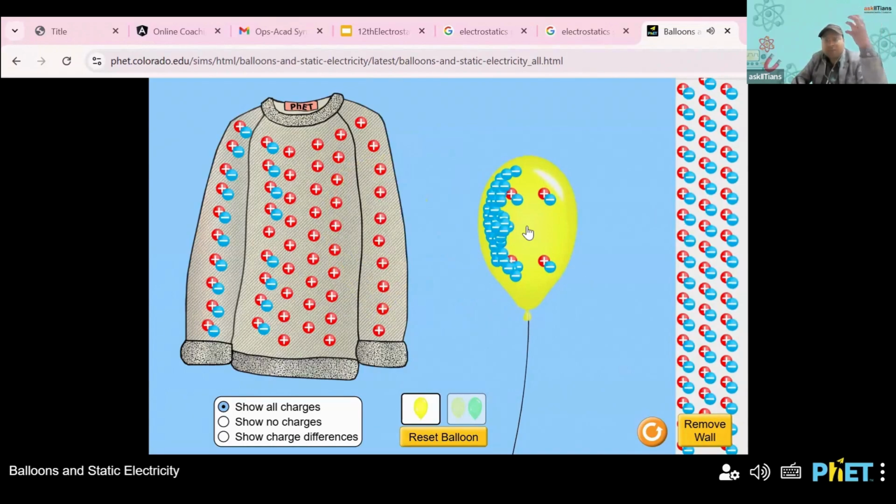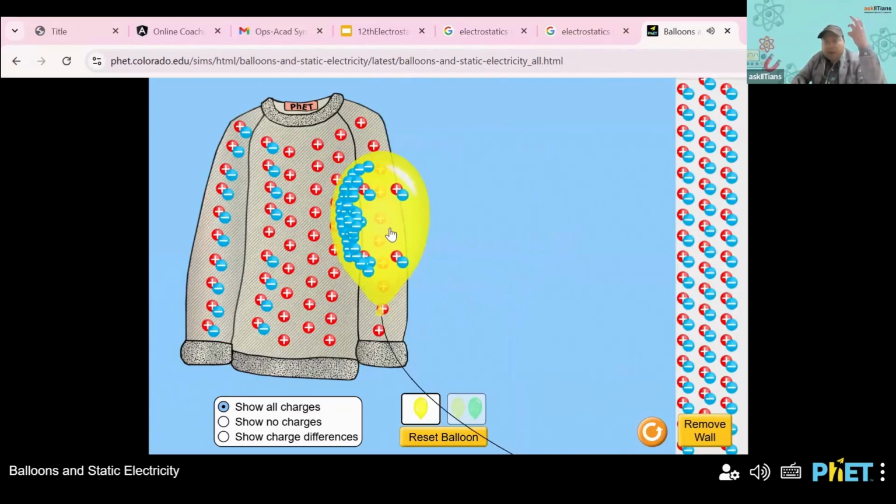The strength of the attraction is more because now the bodies have more charge on them, right? Now what happens? Now this wall is electrically neutral. Now if I bring this balloon to this wall, just bringing it closer, you see the induction thing. Now this is charging by rubbing. Now if I bring this balloon closer to here, what should we observe? This is negatively charged and this is electrically neutral.